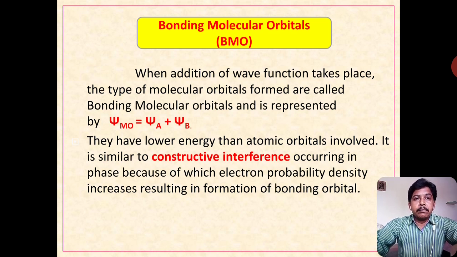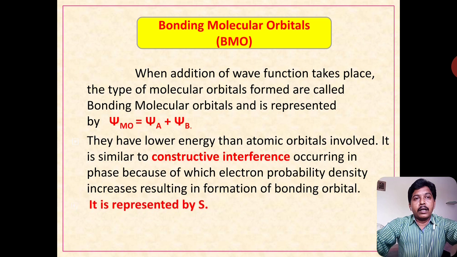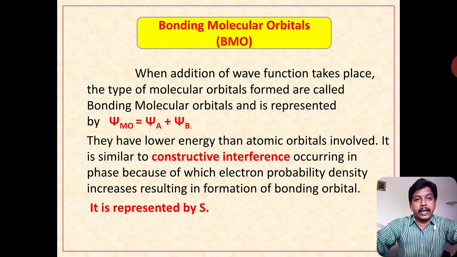It is similar to constructive interference occurring in phase, because of which electron probability density increases, resulting in the formation of a bonding orbital. So the bonding molecular orbitals have lower energy than the atomic orbitals involved in it. The bonding molecular orbitals are represented by the letter sigma.